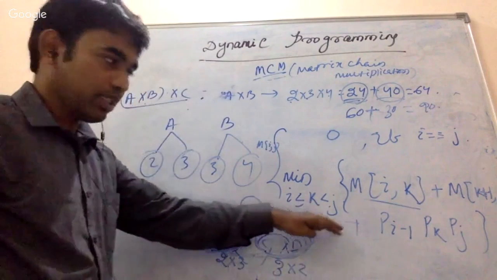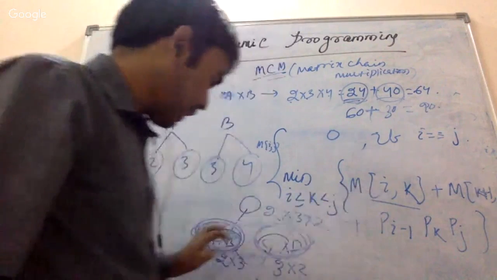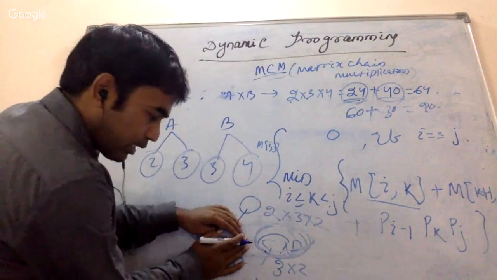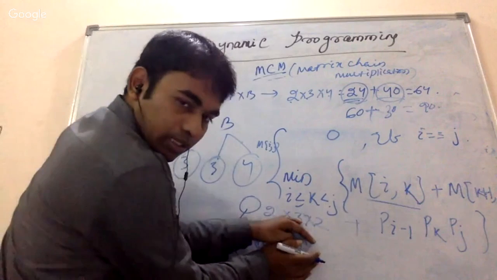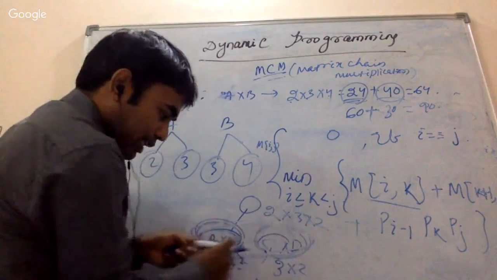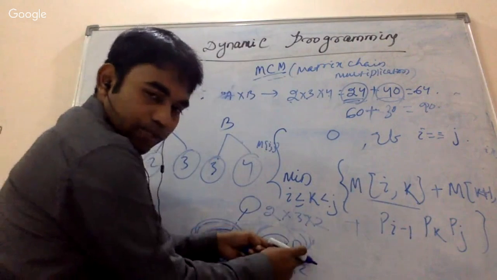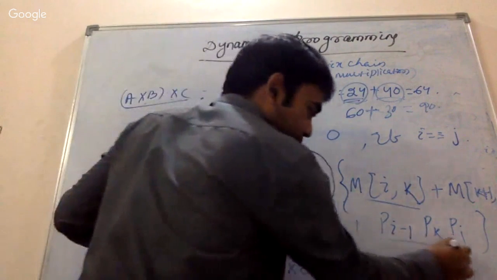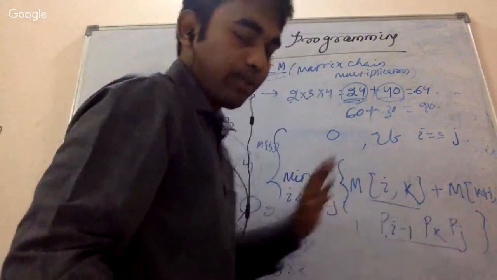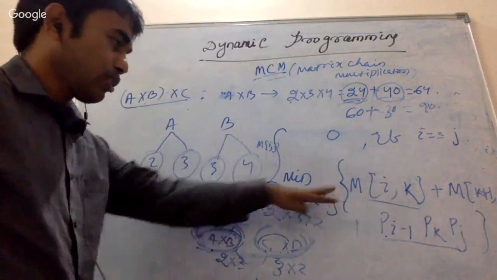So plus this one, that means m of ik plus m of k+1 j, whatever the number of operations needed individually. Again if I do multiplication, then I will get some dimension plus some dimension. So this is nothing but p i minus 1, p k, p j.